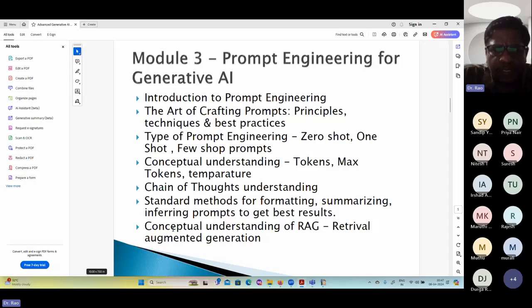Summarization techniques are also available. Summarization, in the sense that if you remember our school days, we used to get a big paragraph of information and we used to be asked questions. They used to ask, whatever story you read in the form of a paragraph, do you have any summary for that paragraph? So you want to summarize in two statements, three statements, all these things you can do with the help of generative AI in a very fast manner.